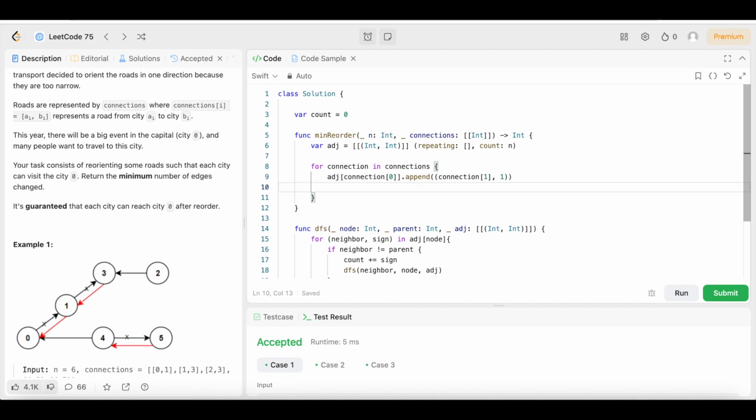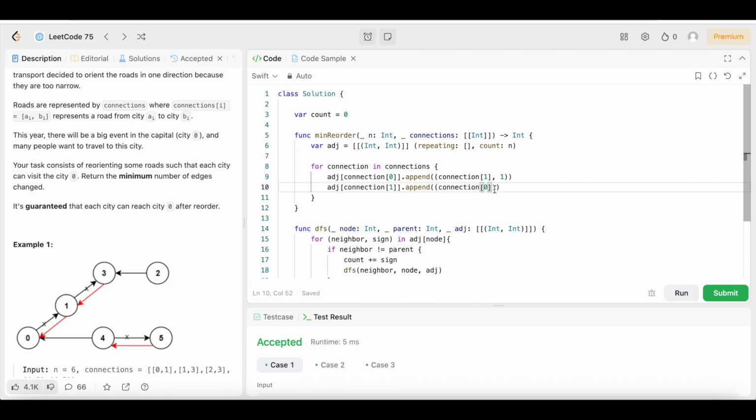Then we're going to come down here and do the same thing. We'll say adj, this time connection 1, and we are going to append, then open up the parentheses, then open up the parentheses again, and say connection 0.